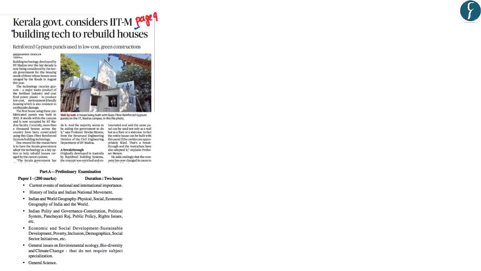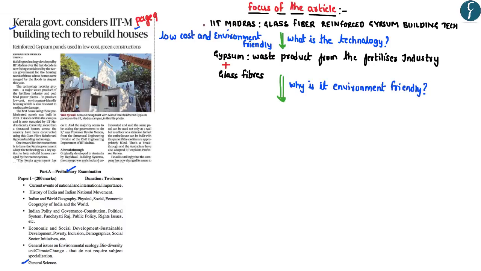The title of the article is Kerala Government Considers IIT Madras Building Technology to Rebuild Houses. This particular article shall be important mainly from the perspective of Prelims under the subsection General Science. Earlier, IIT Madras had developed a low-cost and environment-friendly technology to build houses. And this particular technology is known as the glass fiber reinforced gypsum building technology.